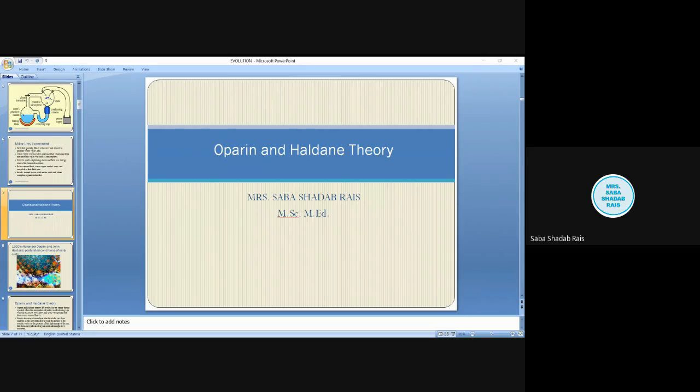And you need to remember that they discussed this particular theory in the year 1922, but this theory was taken as a base by Miller and Urey in the year 1953, and they presented it in the way of an experiment. This Oparin and Haldane theory was presented by both scientists independently. It is not like they were working together and shared their theory.